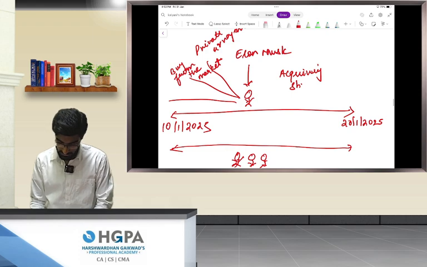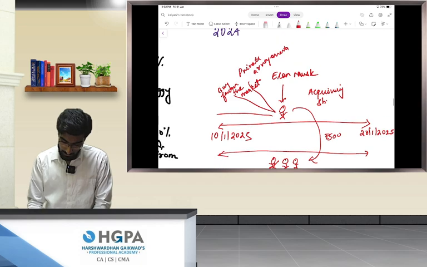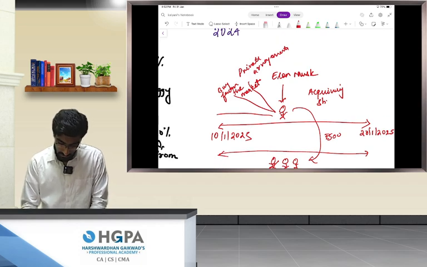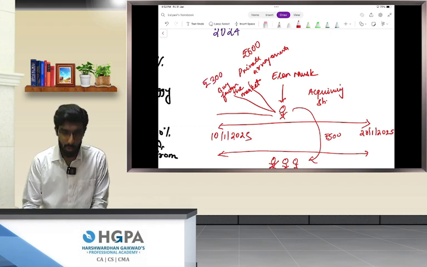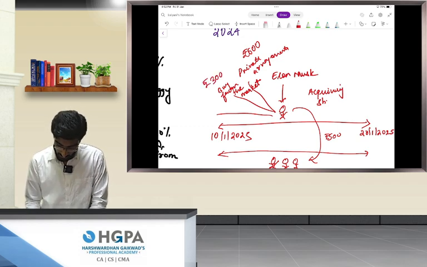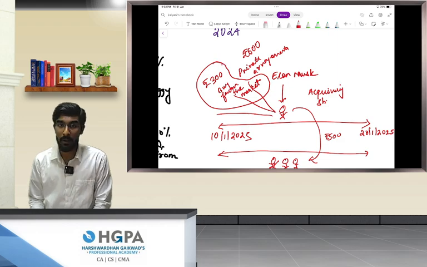If Elon Musk says, I will purchase your shares at rupees 500, he cannot make private arrangements with private shareholders for purchasing shares at rupees 600, 300 or 200, because the public is treated in an unfair manner.